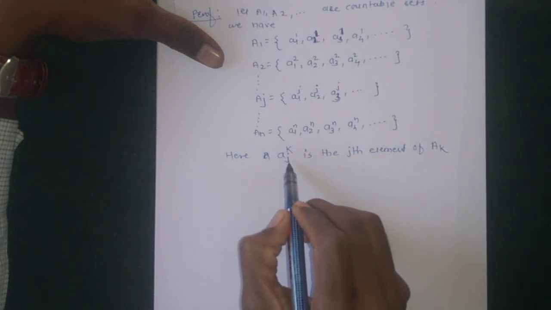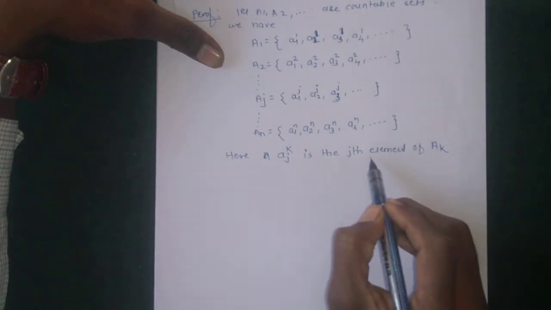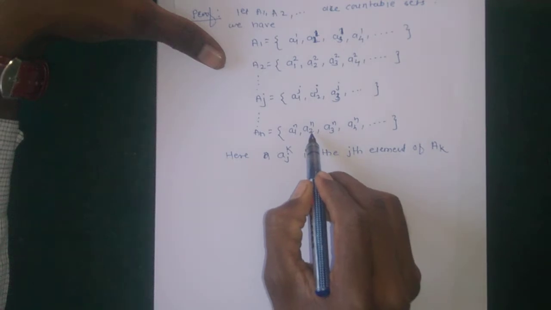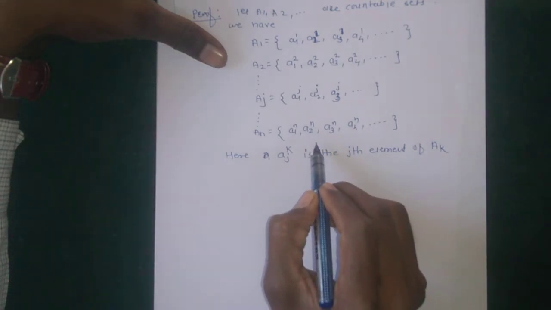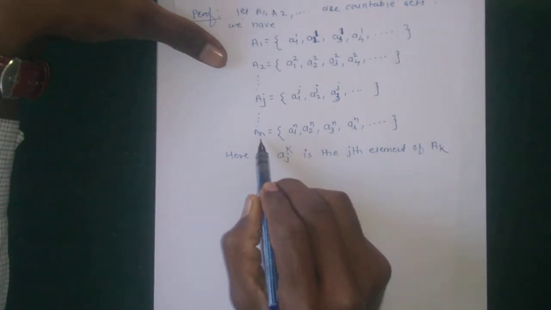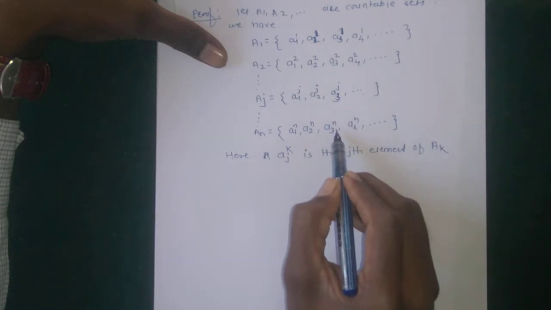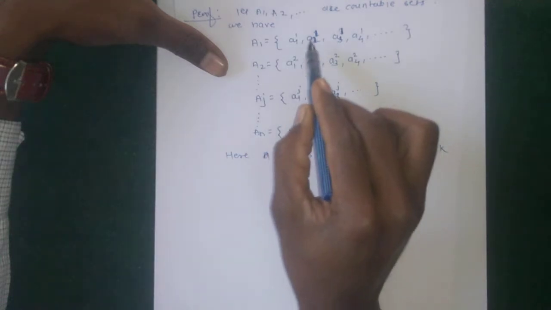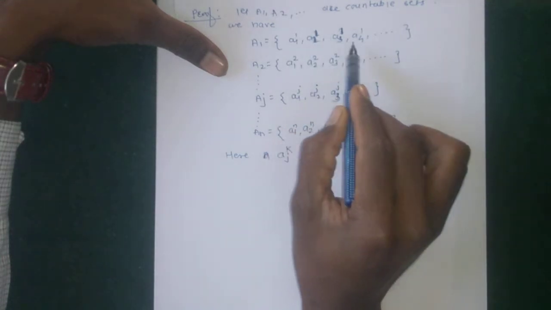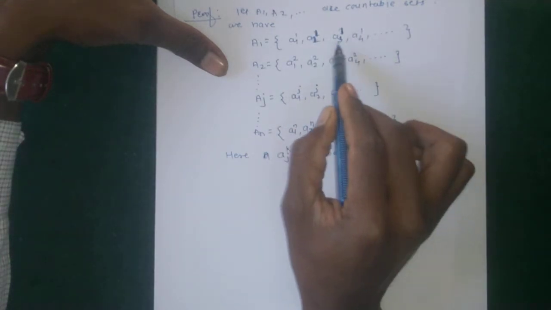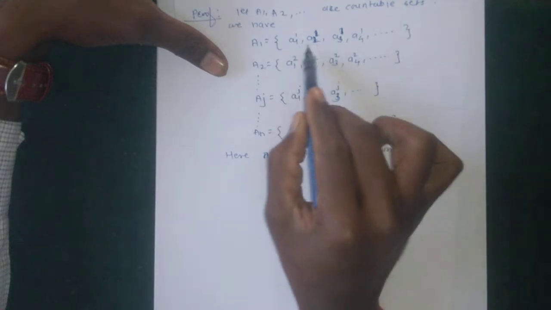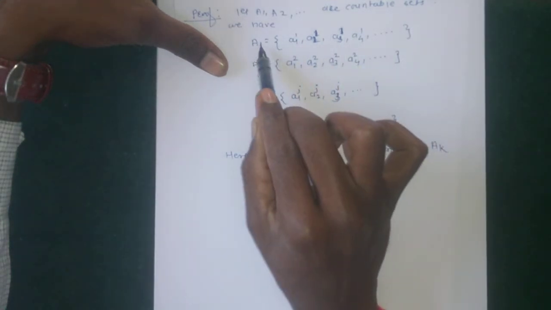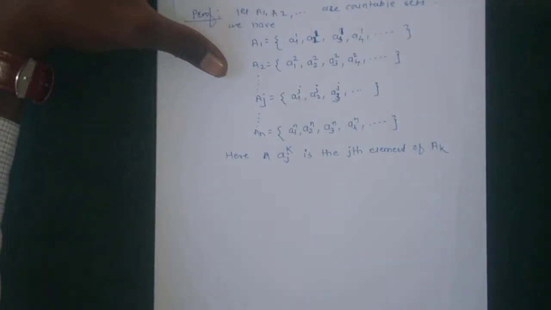Here ajk is the jth element of Ak, so a2n is the second element of the given set An, and a3n means the third element of An. Similarly, in this way a11, a21, a31, a41 are the elements in positions 1, 2, 3 in the set A1.